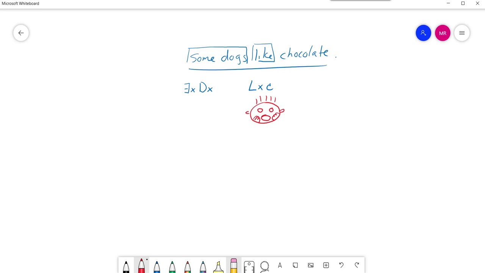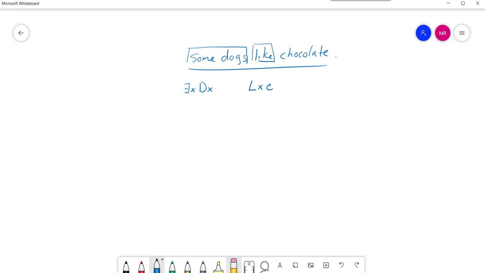No, we do not, right? And why not? Because chocolate is not a name, chocolate is a property, so we need to use the predicate C. So that's the very first common mistake that you need to avoid. Always ask yourself if something is a name or a predicate, and if what I'm saying here makes you uneasy, then you are definitely not ready to take this test. You definitely need to go back and study the videos again.